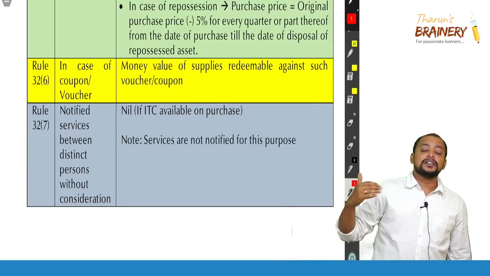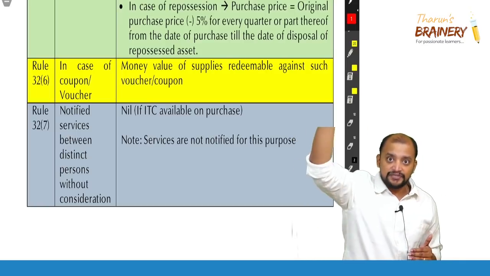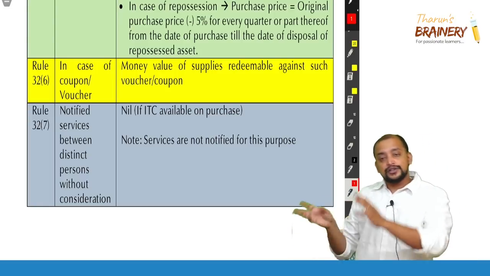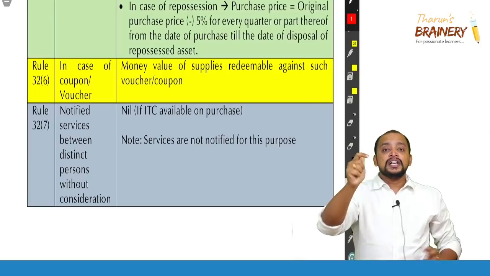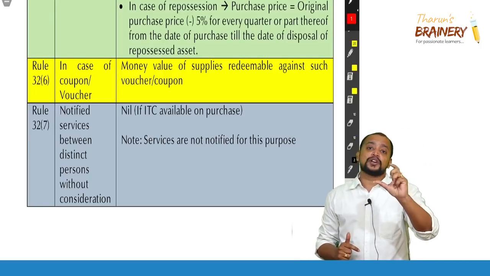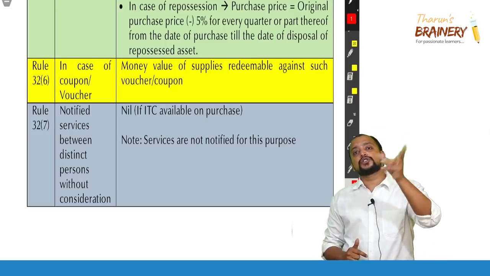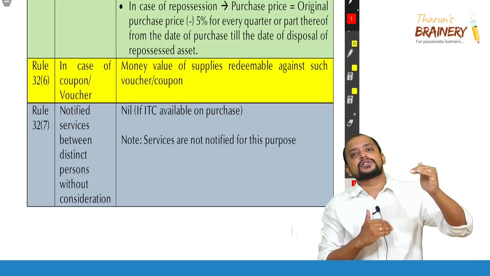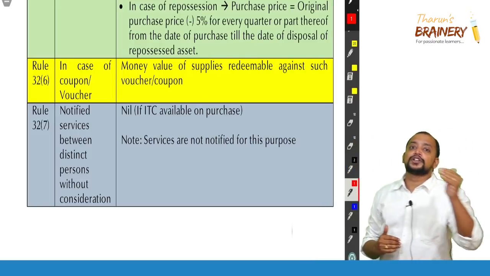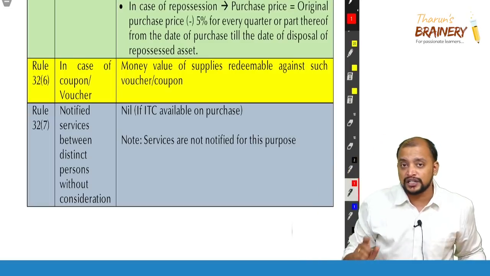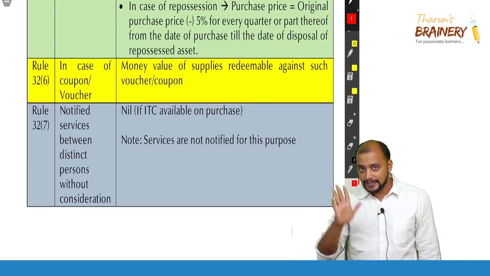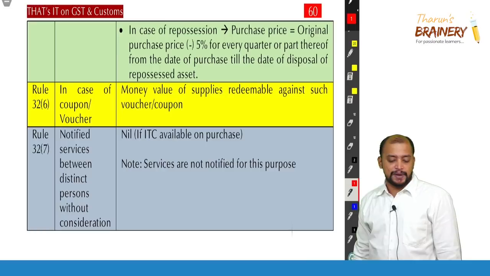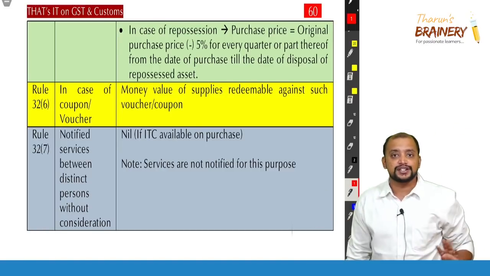So how many quarters, from when to when? From the date he purchased, from the date we financed for the purchase, till the time we disposed of the repossessed car. For that number of quarters or part thereof, we need to take 3 months as 1 quarter. Wrong. Jan, Feb, March should be taken as 1 quarter, not date to date. Date to 3 months should not be taken as a quarter. So 3 months, which is a calendar quarter, we should take Q1, Q2, Q3, Q4. Even if it is part of a quarter, you need to take it as a full quarter and multiply with 5%. Okay. So original purchase price minus 5% for every quarter or part thereof from the date of purchase till the date of disposal of such repossessed asset.